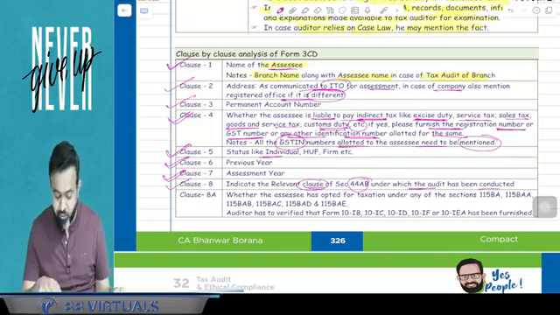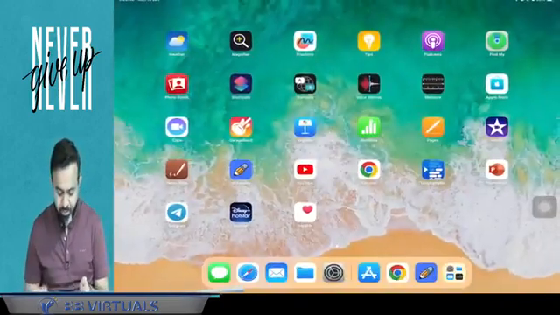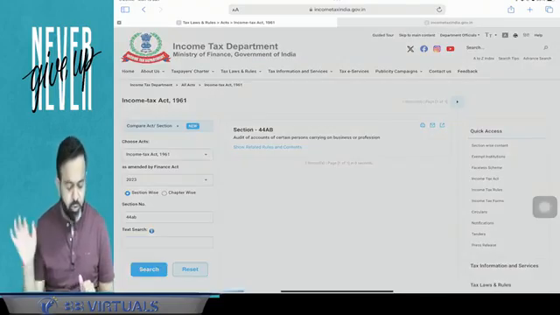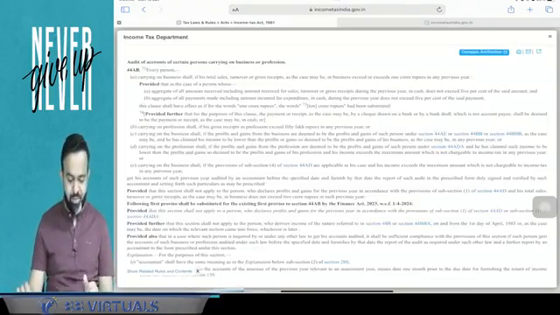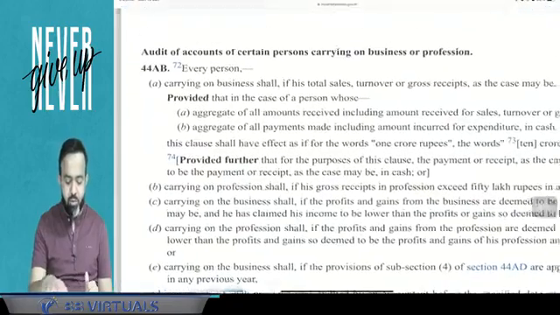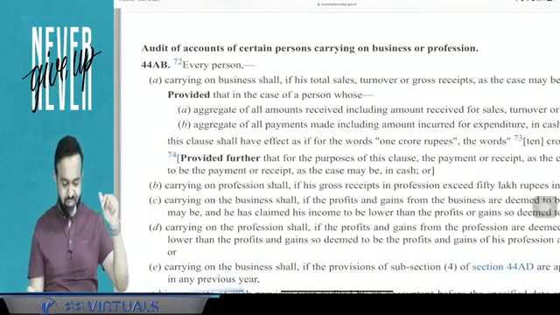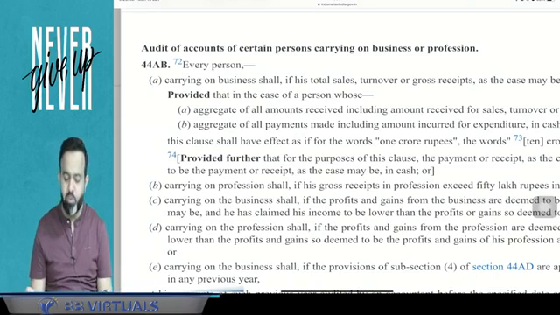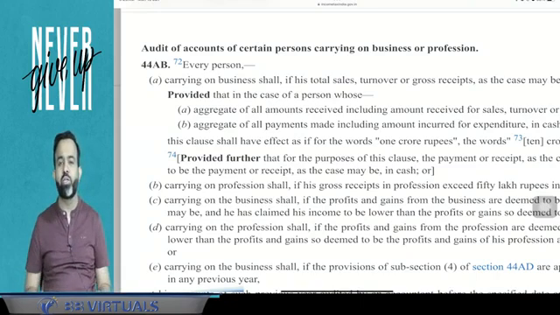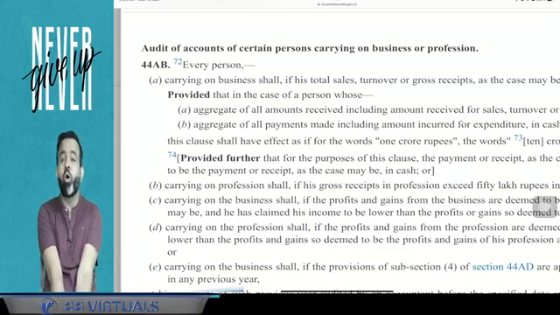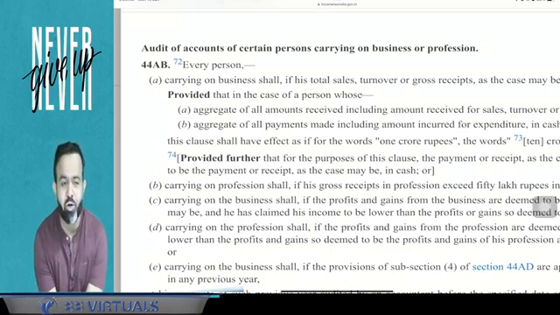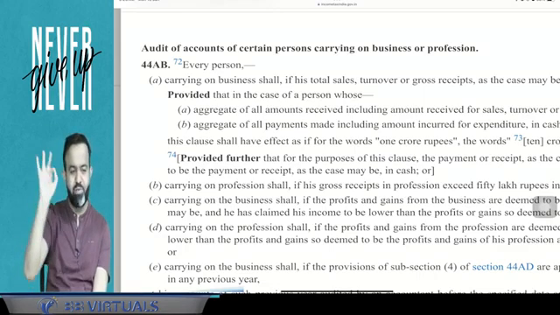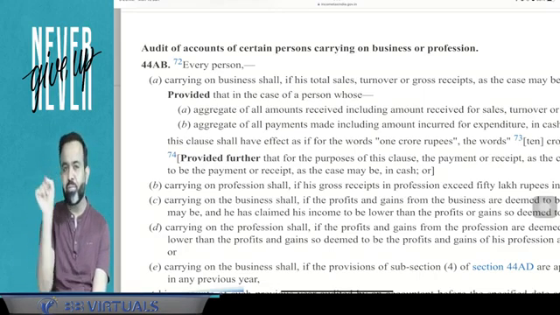So guys, if we check 44AB now, I'm going to show you the section 44AB. Yeah, this is the section 44AB. And in section 44AB, there are various clauses here. So 44AB clause A is related to business. Means in case of your business, if your turnover is more than 1 crore or 10 crore, then you are required to audit under 44AB clause A. So here there will be a drop down box, and he will select the 44AB clause A.